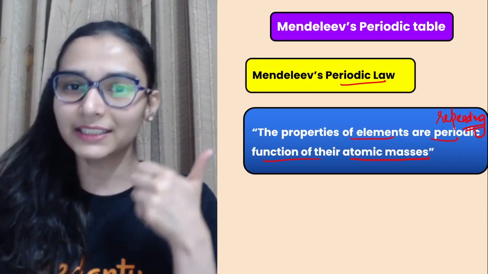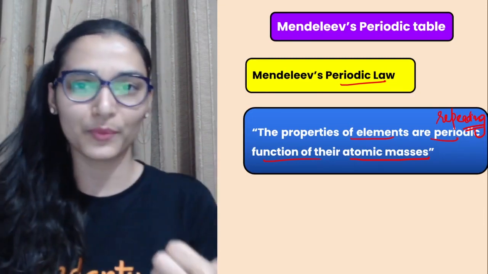So which factor did he take, which property? That is atomic masses, right?